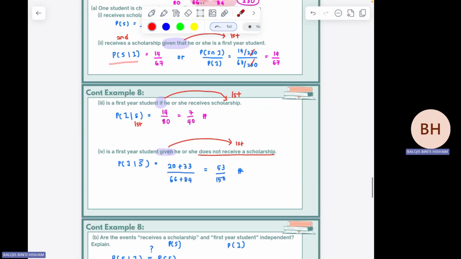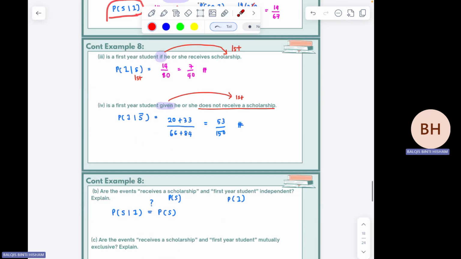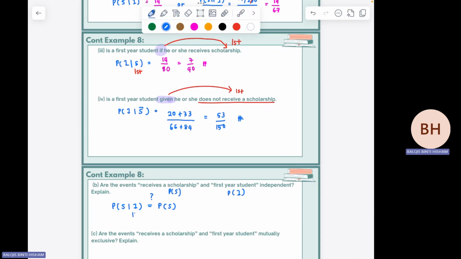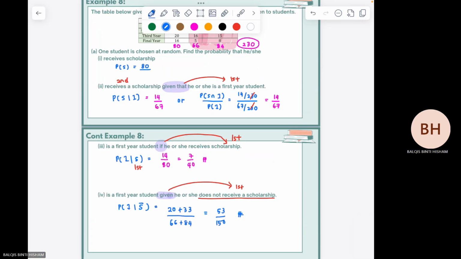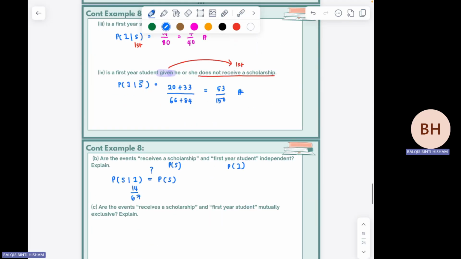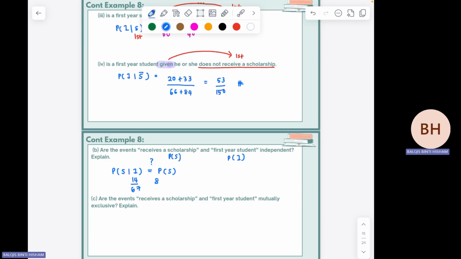Scholarship given that first year is 14/67, so you have the answer. 14/67, is it equal to P(S)? P(S) is the answer from part 1 just now, 80/230. 80/230. So is it equal? No, it is not equal.